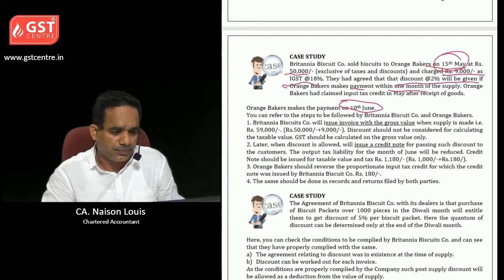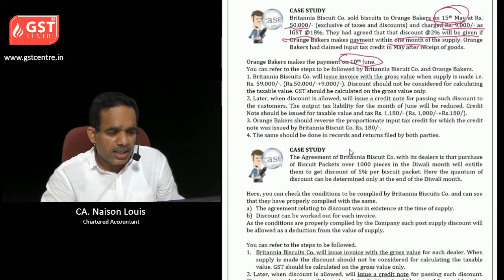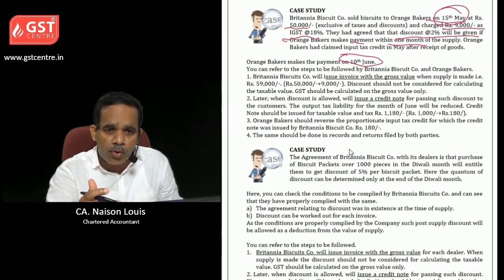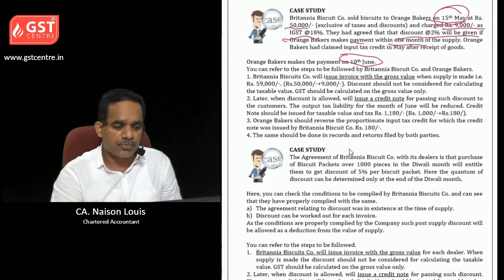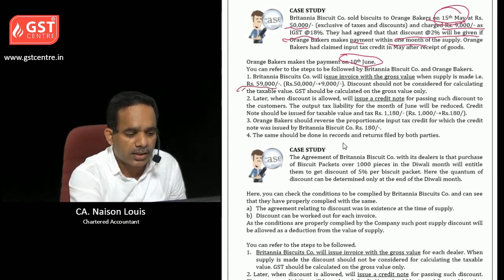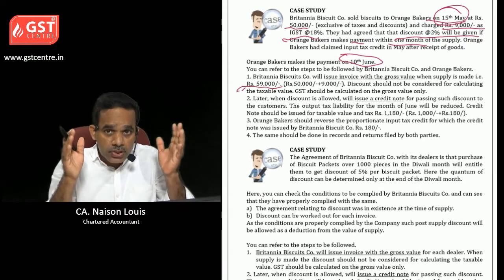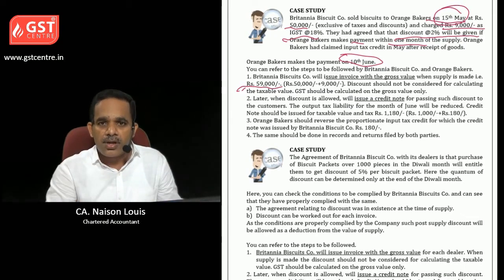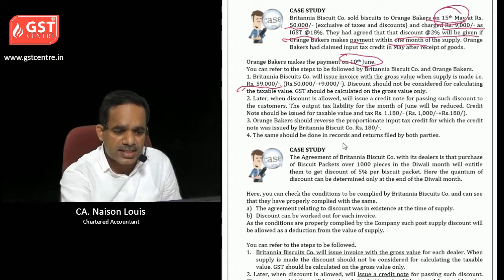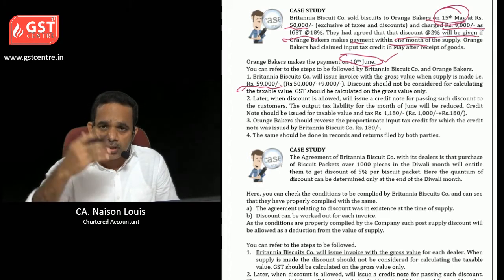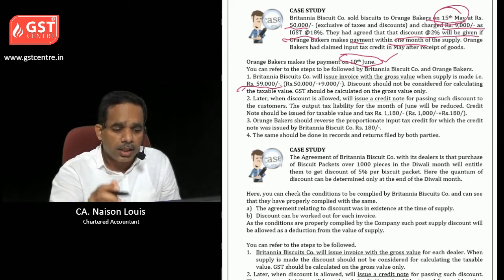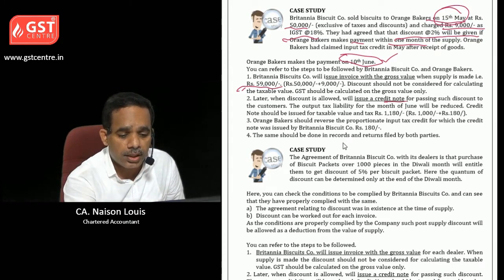So what is the procedure? See, the Britannia Biscuit Company will have to issue an invoice on 15th May for 59,000 on the gross value. Later, when the payment is received on 10th June, the discount should be provided. So a credit note should be issued.